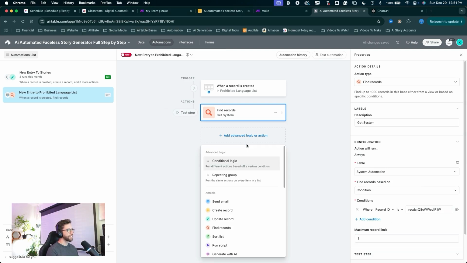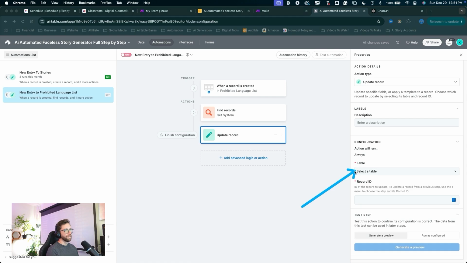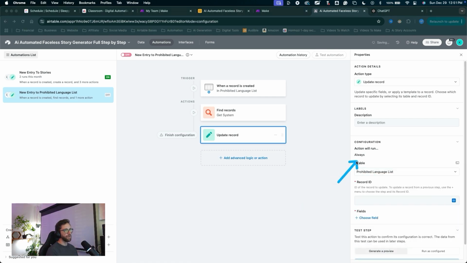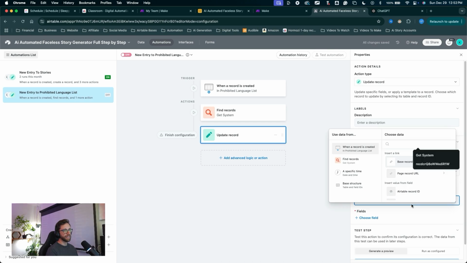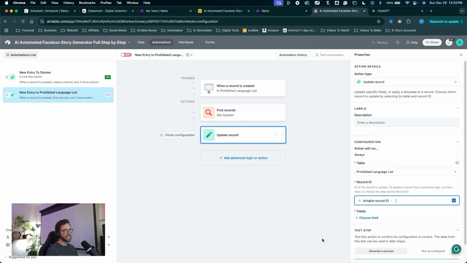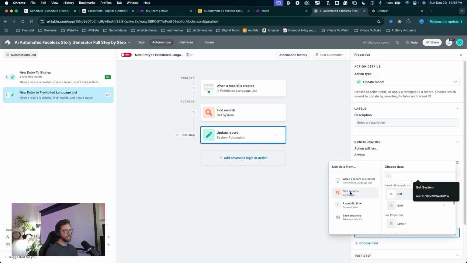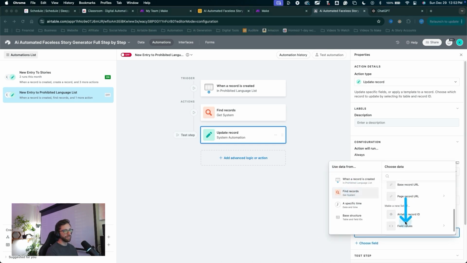Click add action. We want to update a record. We're updating a record in the prohibited language list table. Select the record ID, click the plus, choose Airtable record ID. Let's choose the field. The field is the system automation. Click the plus. Let's find a record. Click on that, scroll down, click on field values and click record ID.